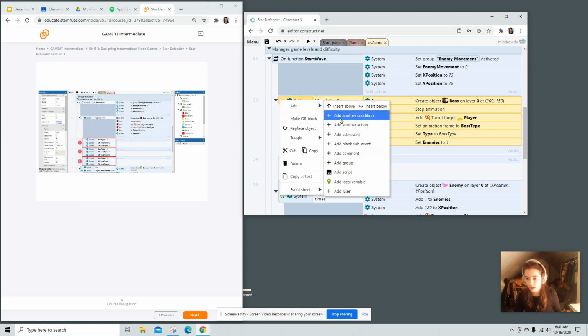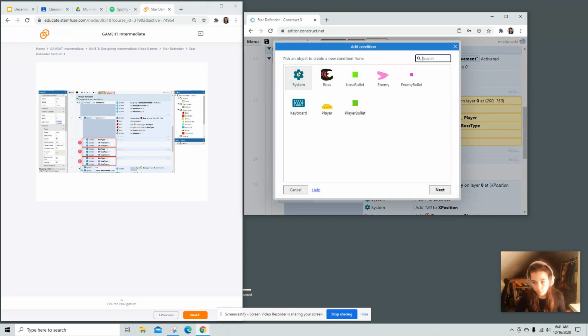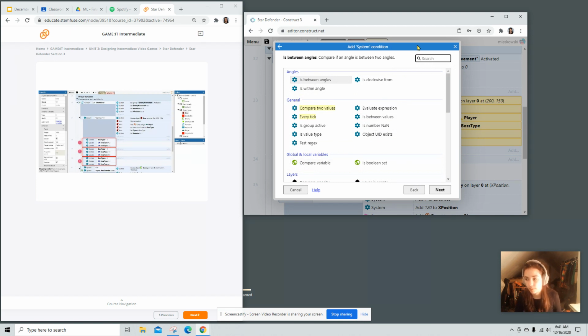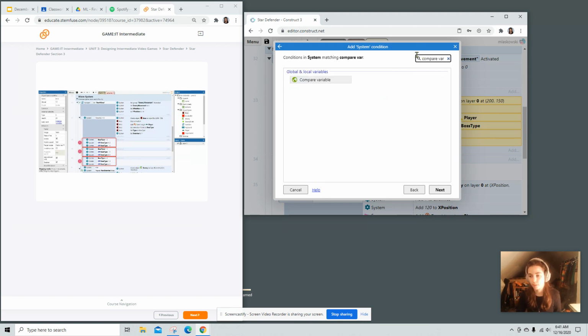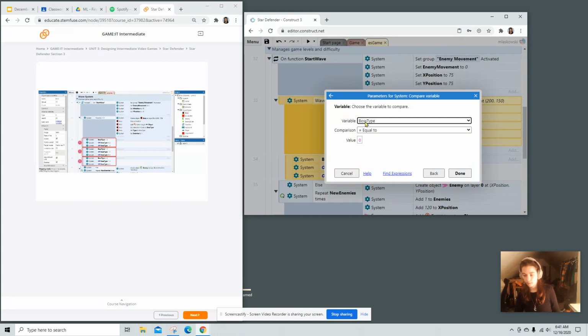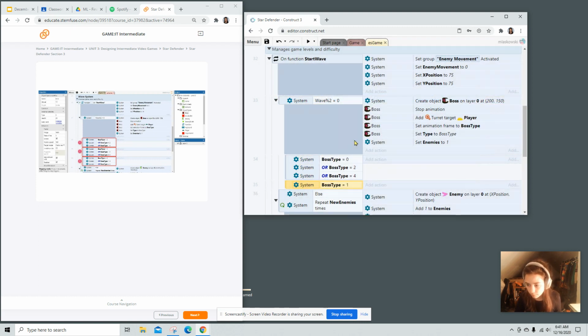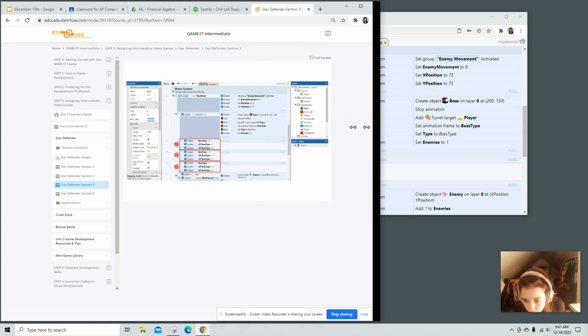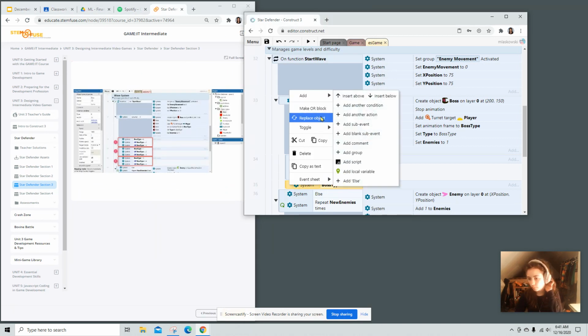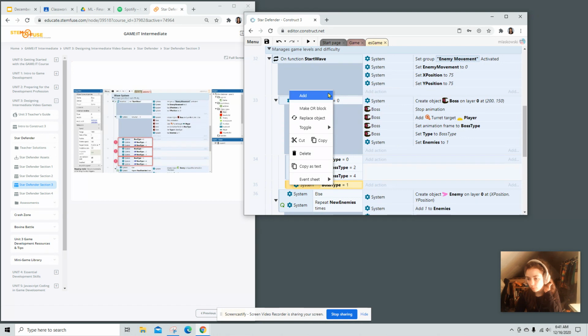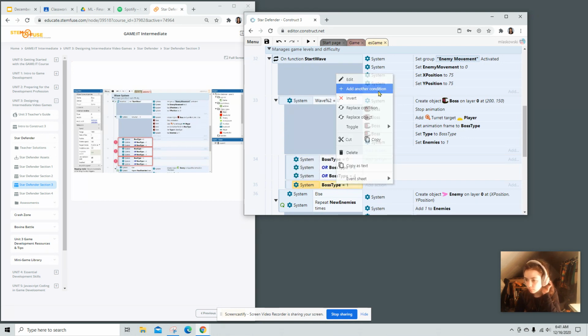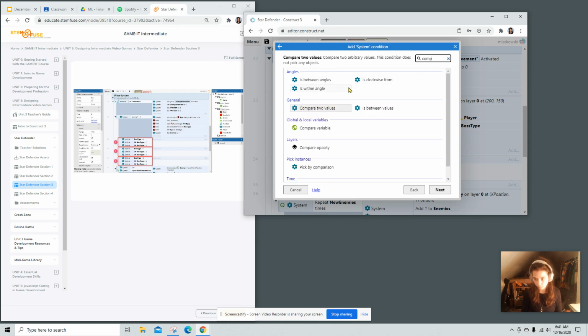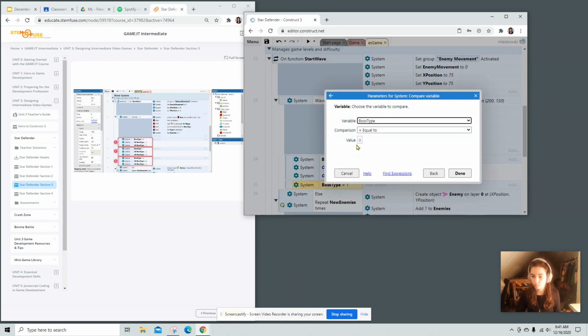So, I'm going to add a sub-event. This is going to be compare variable. These are actually all compare variables. 1, 2, 5.